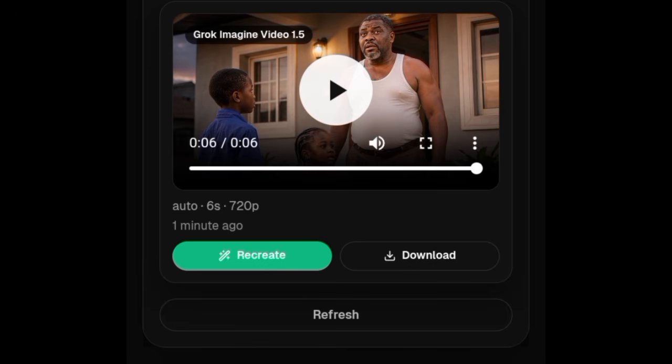Okay, I think that is good enough. I'm going to click on download to download the video. That is just it. That is how you can try to bypass the problem from Flow AI, since they say they can't generate video that has to do with minors. So at this point, this is where I'm going to stop this video.